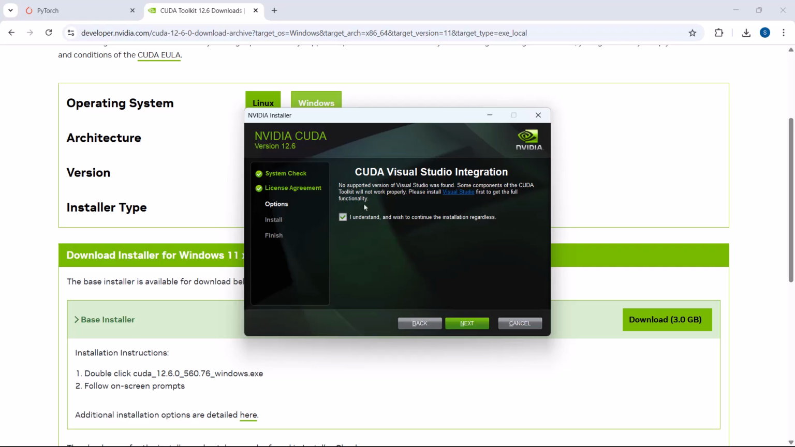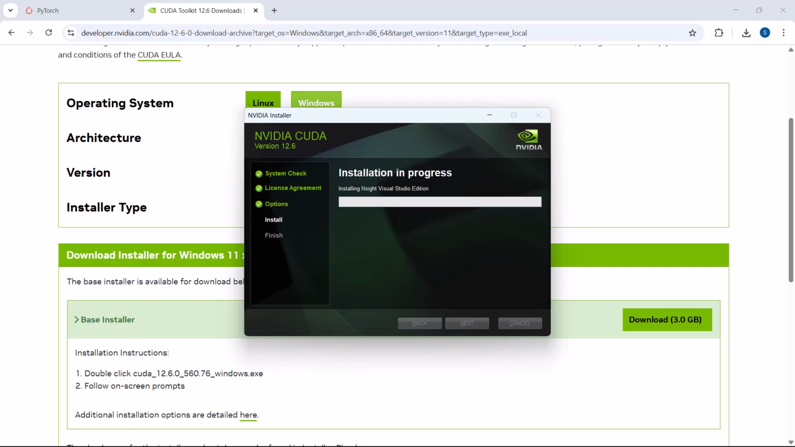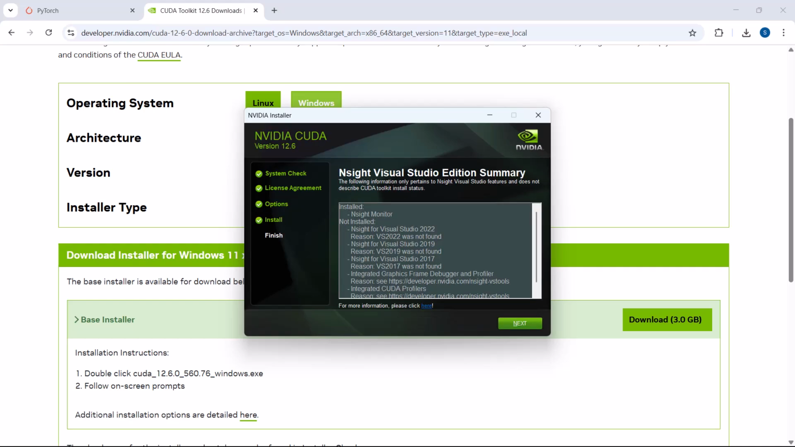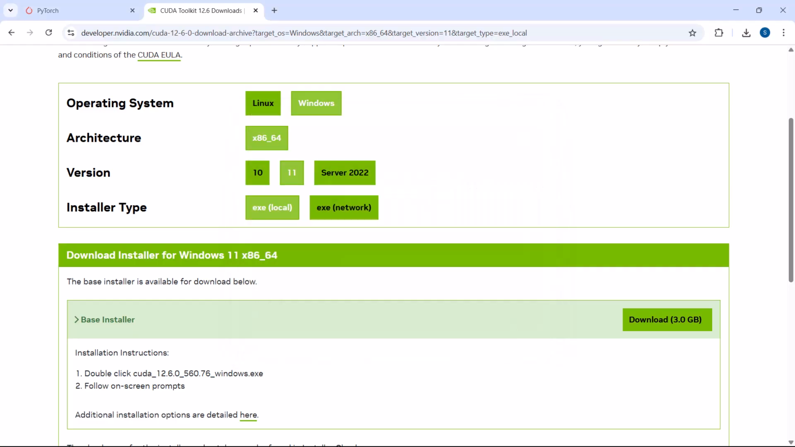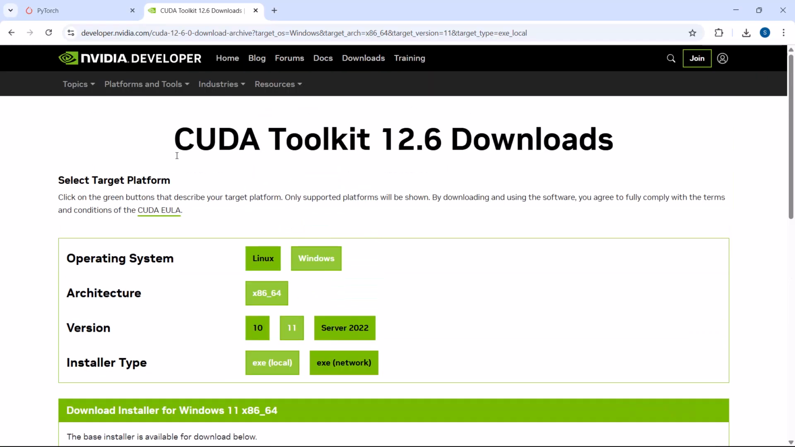CUDA Visual Studio integration. No supported version of Visual Studio was found. Some components of the CUDA toolkit will not work properly. It's okay. You can select I understand and click next. So the installation is in progress. Okay. Now click next and you can see NVIDIA installer has finished. So click close. So with this, we are able to download and install CUDA Toolkit version 12.6.